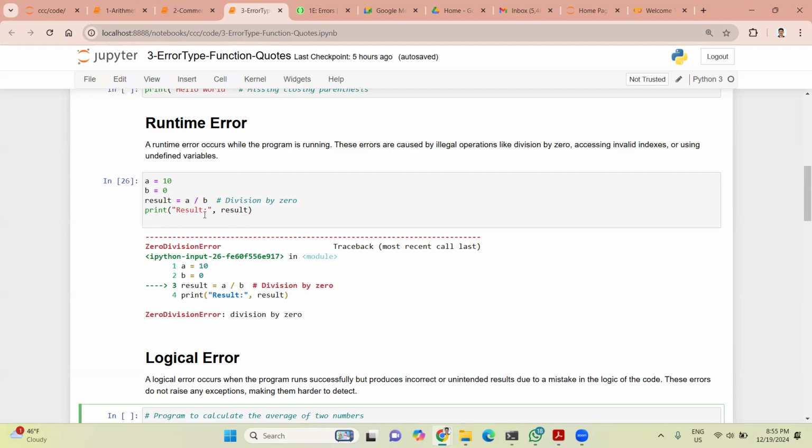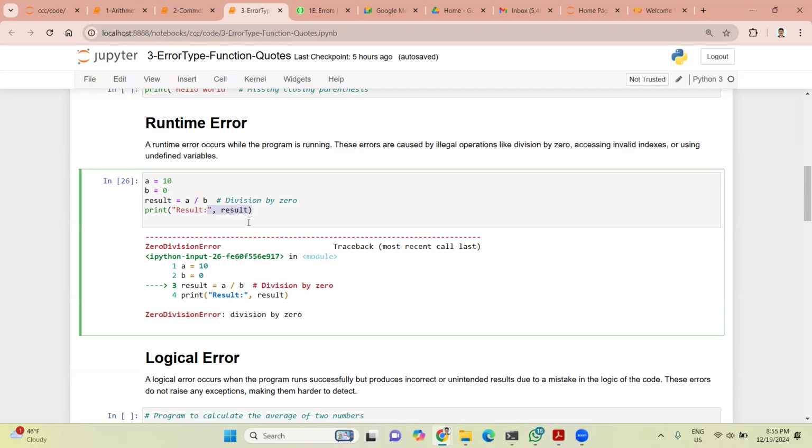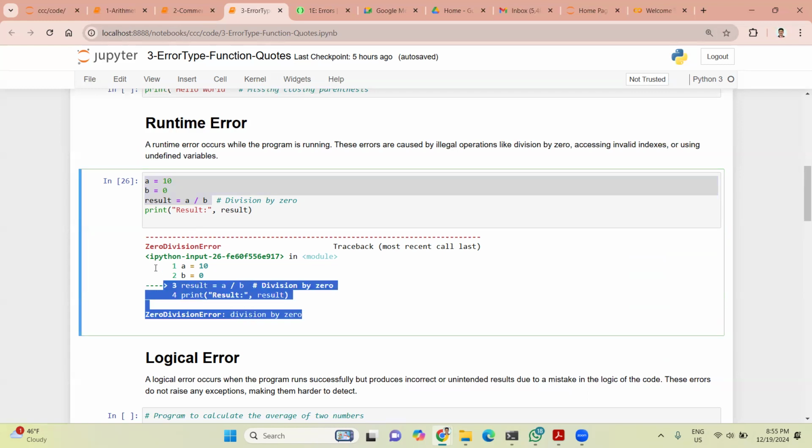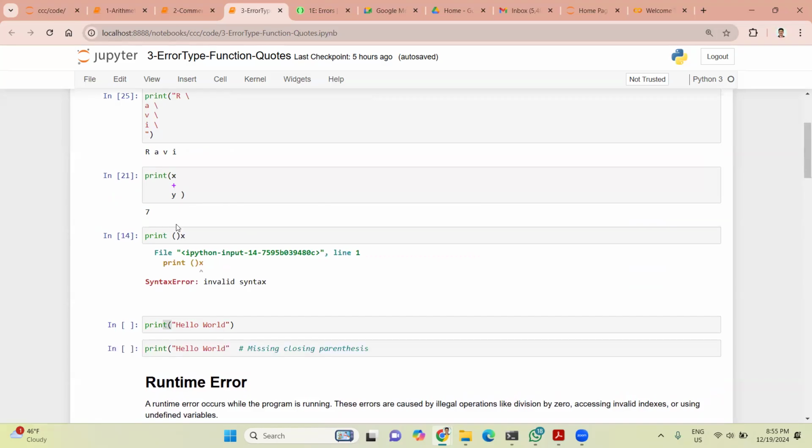Okay, but in this, after running the code, you will see there is some error in some logic. It is based on the logic itself, but when your code runs, your interpreter will tell you there is something wrong, and that will appear here. But a syntax error, before running itself, it will tell you there is something wrong. You please fix it.